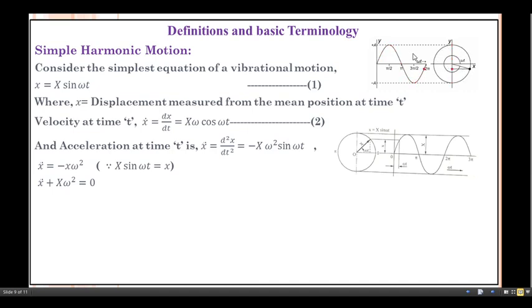Let us consider a particle that starts its journey from this point. Look at the black point. It starts its motion from this spot, reaches a maximum position, reverses direction, reaches the maximum position on the other side, and again comes to the mean position. The displacement of that particle from this point toward the vertical axis we call theta, shown in terms of omega t.